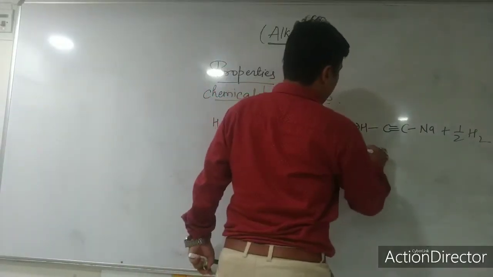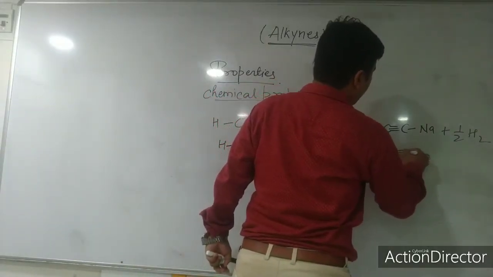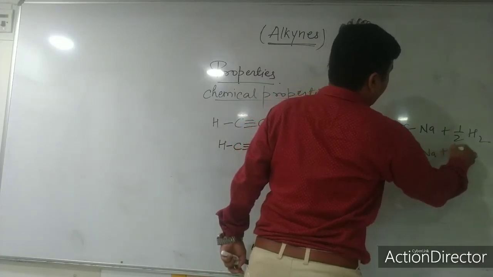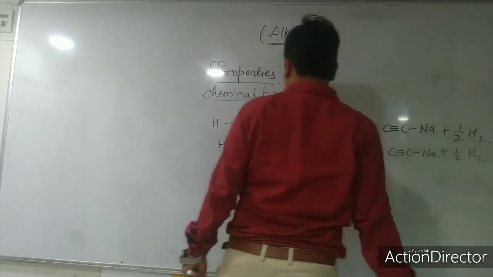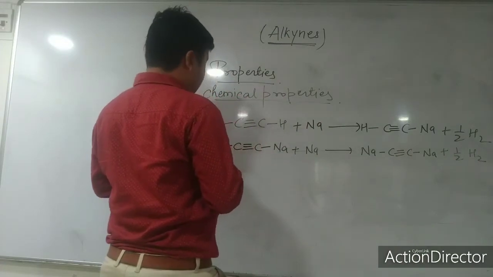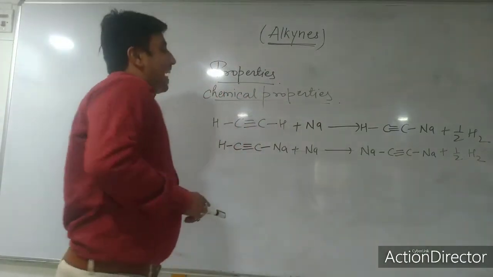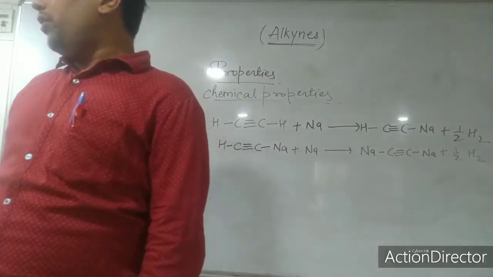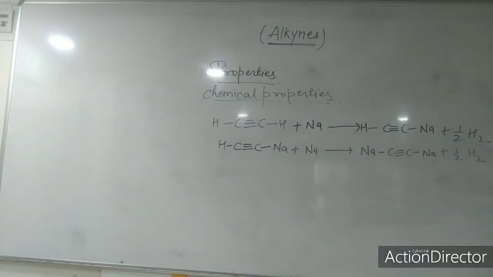Again mono will convert into di, and half hydrogen gas will be released. So here, disodium ethanide. You have to remember this: when you treat ethyne with sodium, you will get monosodium ethanide and disodium ethanide.